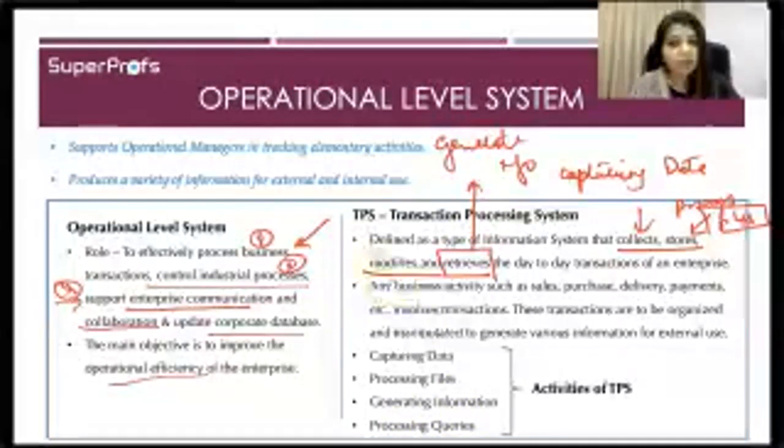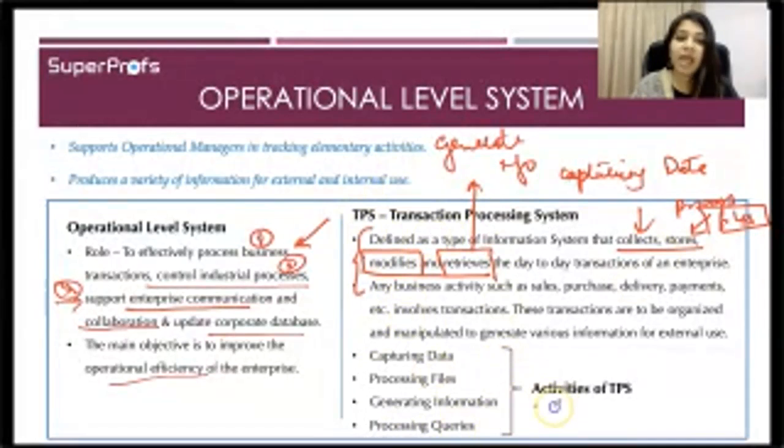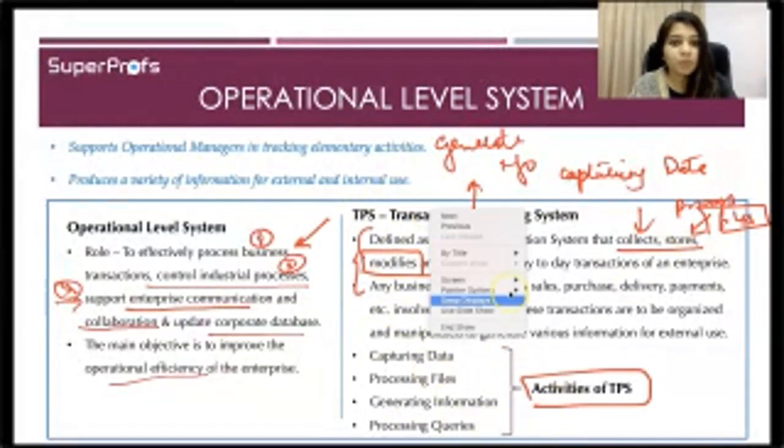And processing queries. So if there is a requirement of data, then you need to modify it. So modifiers would be, we provide you processing query. So if you remember this definition, then you'll be able to write the different activities of TPS. All right. So once again,